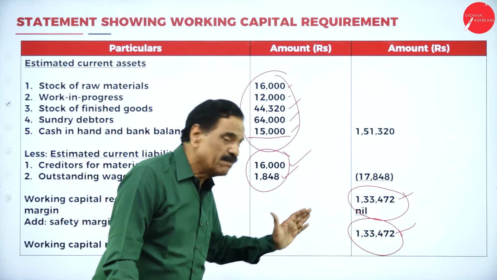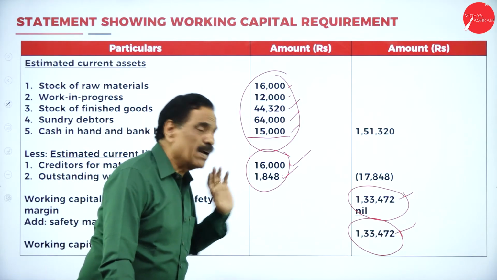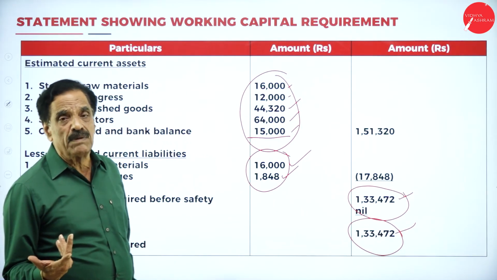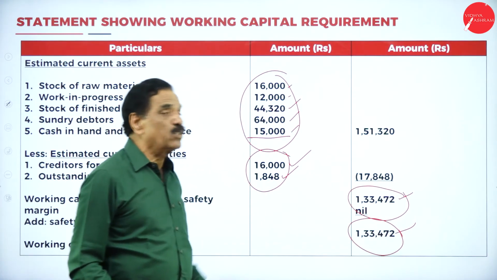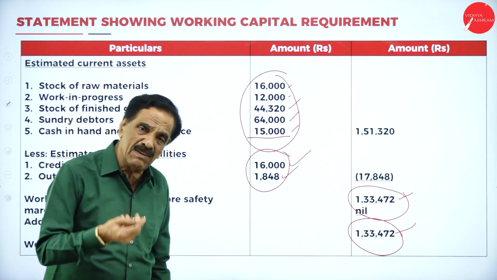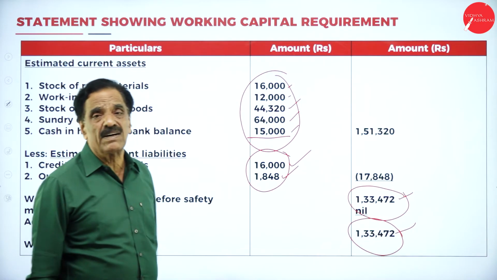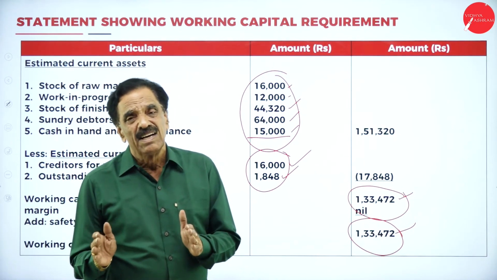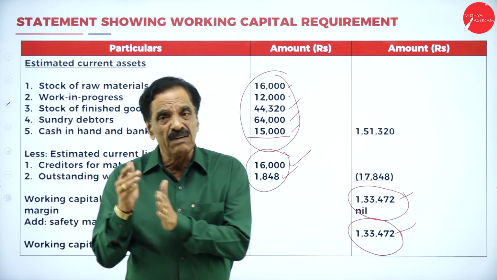Out of the deduction, they may have a margin, maybe 10% or 20% may be given. Add the 20% to this, then only we can say add the figure that is required working capital. I think I have gone through everything slowly.